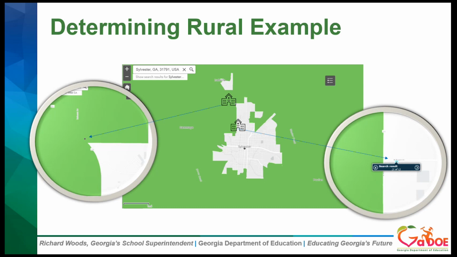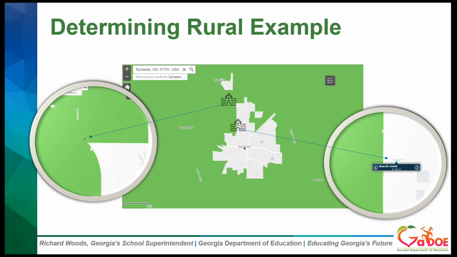And you can see it looks like it's in the green. So we zoomed in so that we could see where the actual location was. So the circle to the left that's outlined, that area, you can see the arrow is pointing to that tiny dot that is right outside of that white area. So in this instance, this particular school is going to be considered rural.